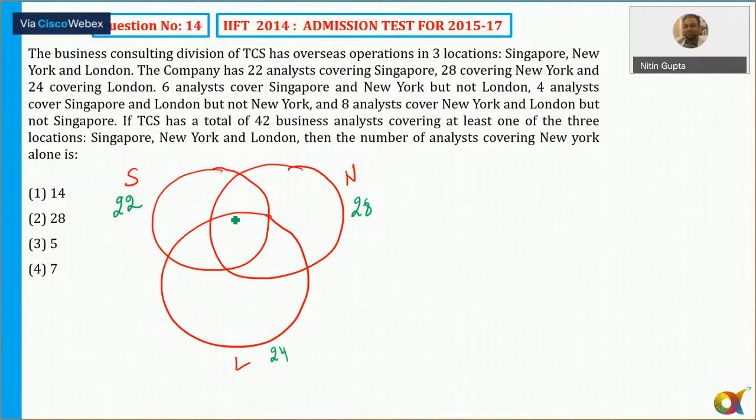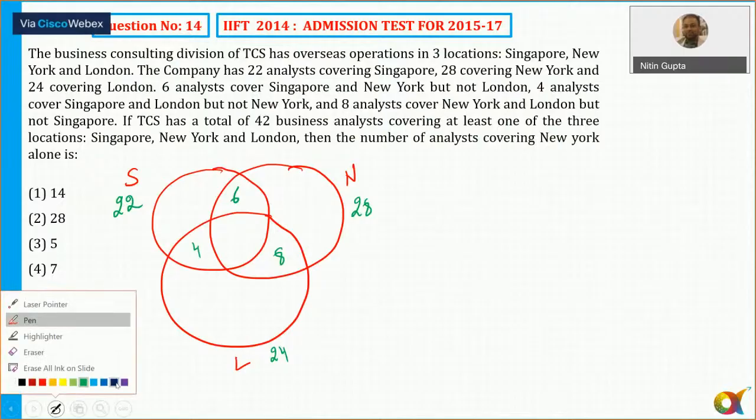6 analysts cover Singapore and New York, but not London. 4 cover Singapore and London, but not New York. So this is 4. And 8 analysts cover New York and London, but not Singapore. If TCS has a total of 42 business analysts covering at least one of the 3, then the number of analysts covering only New York, I need to know.